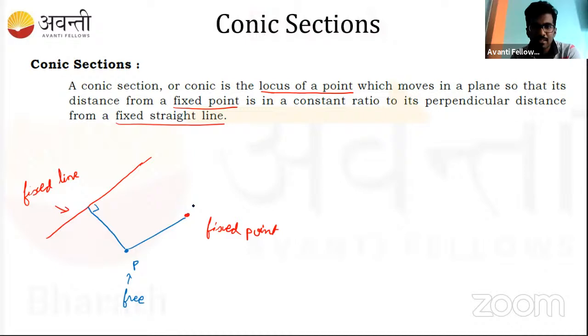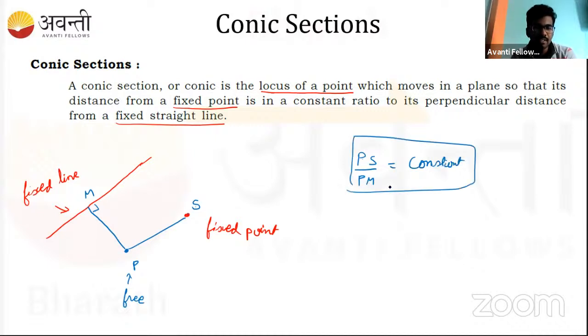Okay, so if I call the fixed point S and the foot of the perpendicular M, then PS to PM is constant. Correct, PS to PM is constant. So that's what the conic section is. This is how the conic section has been defined. Now instead of calling this a fixed point, a free point, and a fixed line, we'll give them some new names.